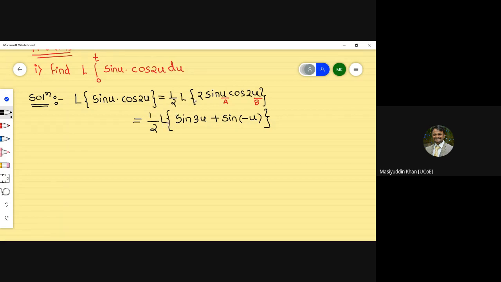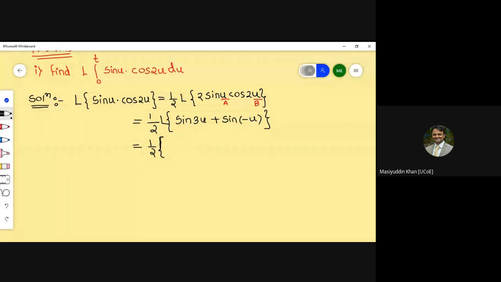So L kept as it is. Now the Laplace transform of this part will be 1 by 2 Laplace transform of sine 3u. Ashish Prasad, what is the Laplace transform of sine 3u? Three upon s square plus 3 square.